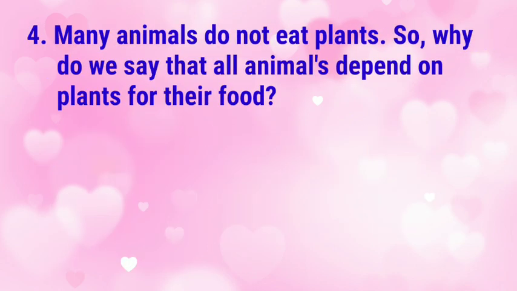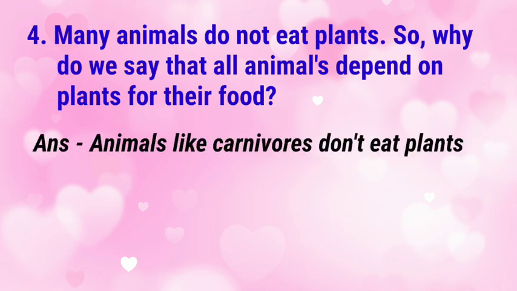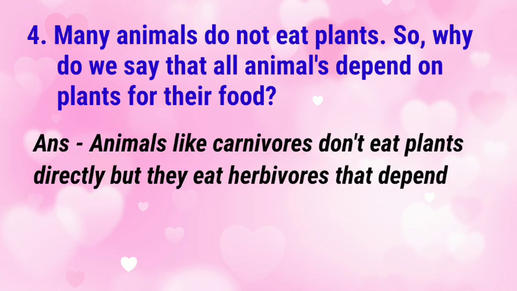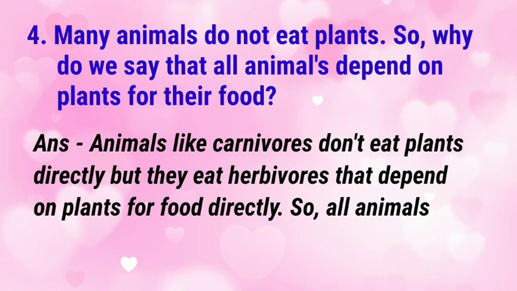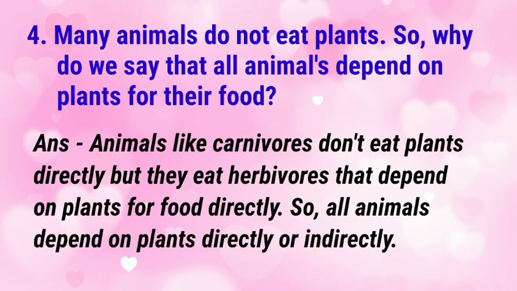4. Many animals do not eat plants. So, why do we say that all animals depend on plants for their food? Answer. Animals like carnivores do not eat plants directly, but they eat herbivores that depend on plants for food directly. So, all the animals depend on plants directly or indirectly.